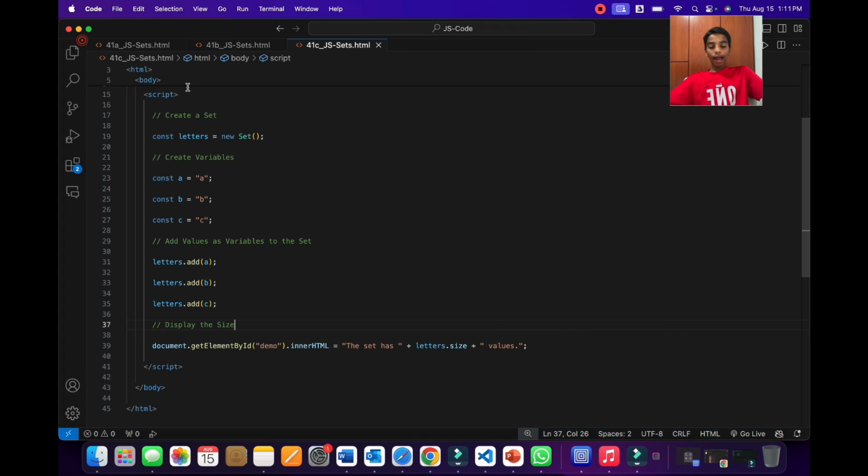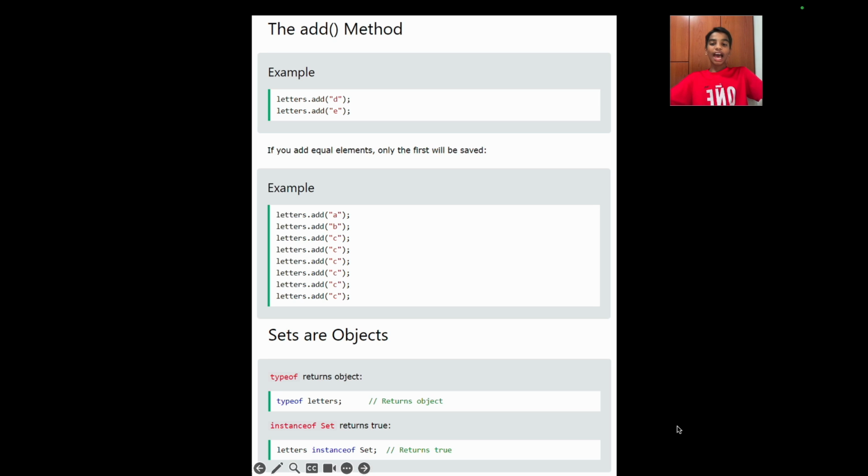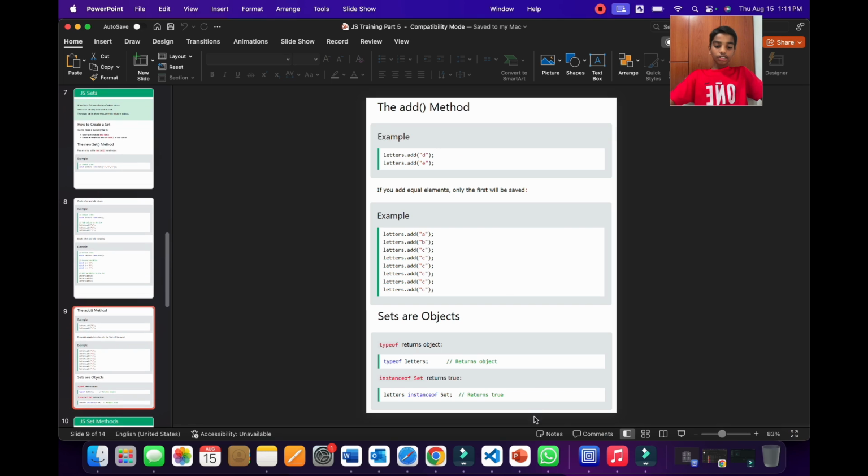So now let's go back to the PPT to learn more. The add method. So as you can see over here, here's an example of using the add method. Letters.add D and letters.add E. We are adding D and E to the set over here. So let's look at that too.